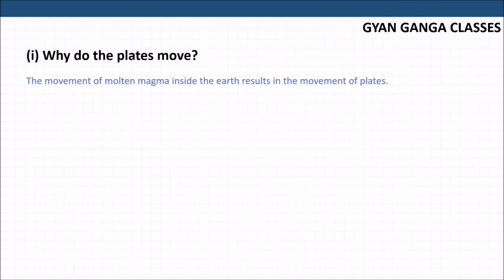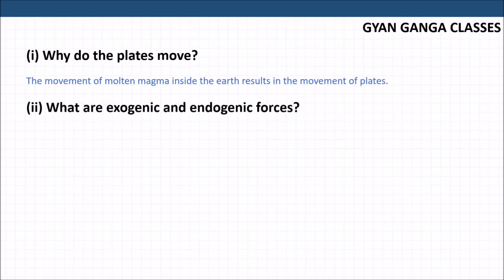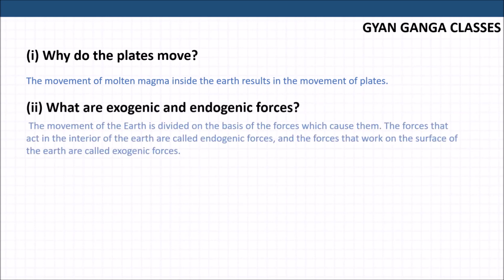So why do the plates move? The movement of molten magma inside the earth results in the movement of plates. What are exogenic and endogenic forces? The movement of earth is divided on the basis of the forces which cause them. The forces that act in the interior of the earth are called endogenic forces, and those on the surface are the exogenic.